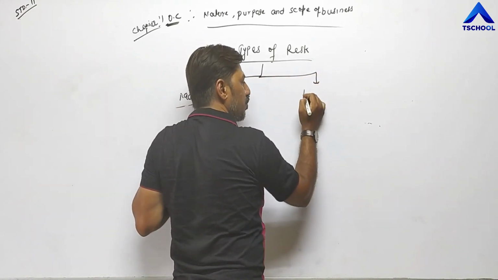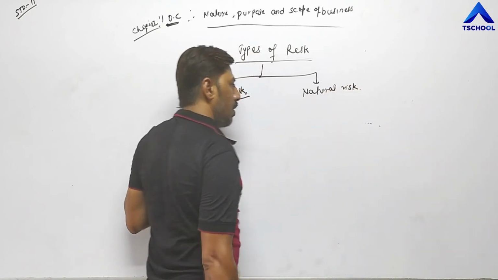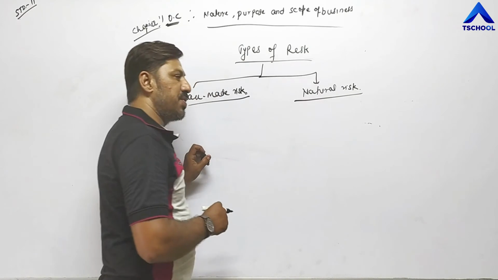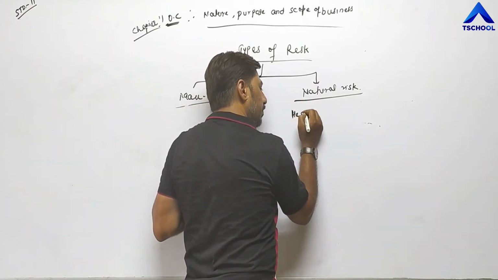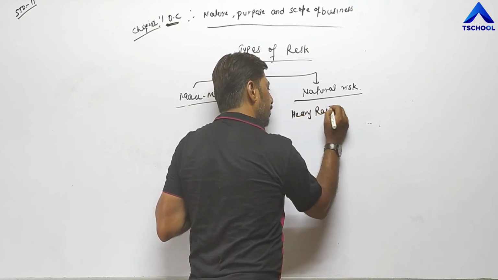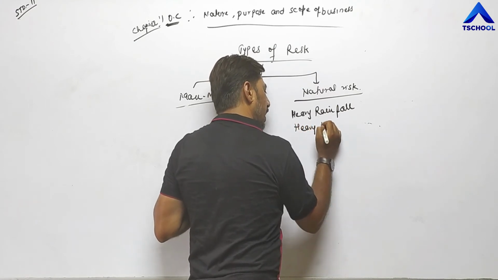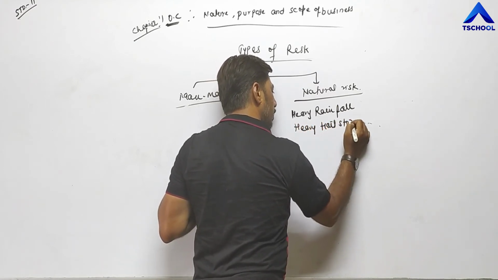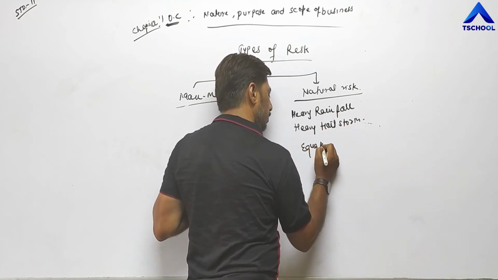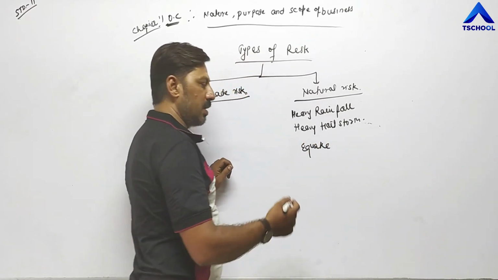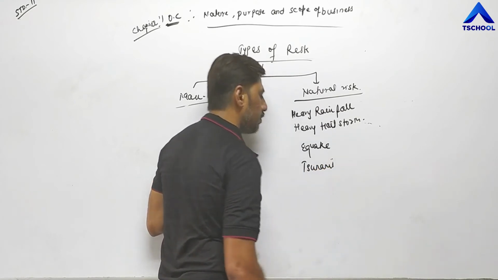Another we know, natural risk. Natural risk means risk which is created by nature. For example, heavy rainfall, heavy hailstorm, earthquake, tsunami, flood.